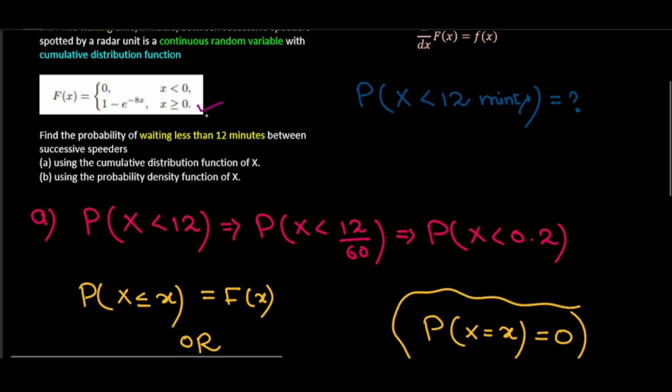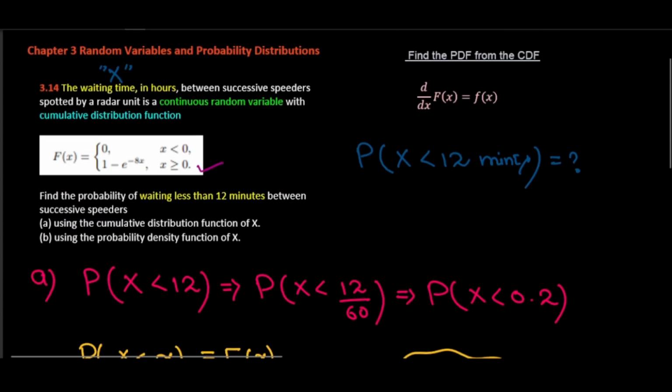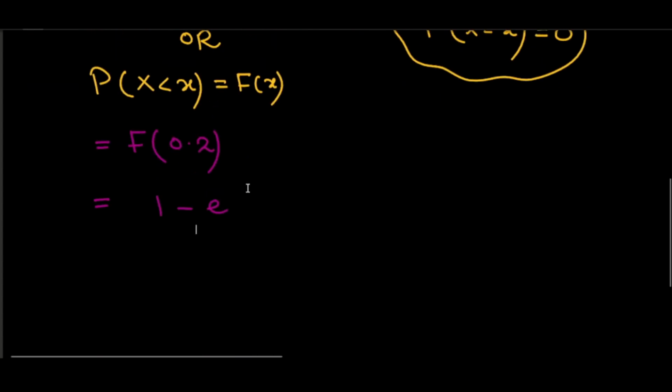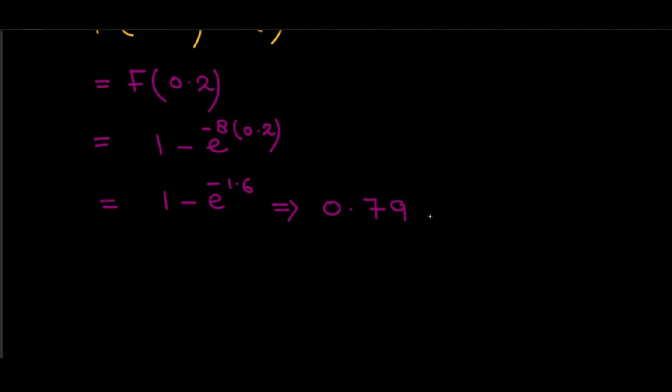This is because x is greater than or equal to 0, so I can pick this function: 1 minus e raised to the power minus 8x. So I can write minus 8 into 0.2. When you calculate this expression, we have the solution 1 minus e raised to the power minus 1.6. When you calculate everything you get 0.7981. This is my part number 1.